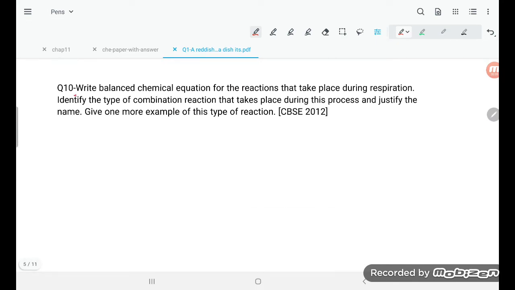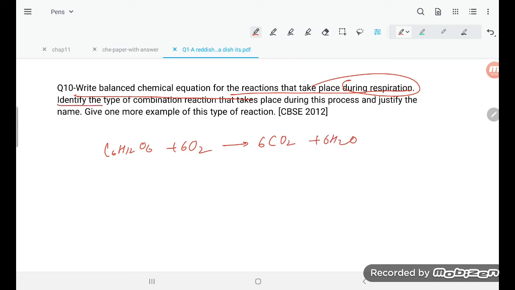Next one, write the balanced chemical equation for the reaction taking place during respiration. Again the same question got repeated, student. Already you know C6H12O6 plus 6O2 is going to give 6CO2 plus 6H2O, plus heat. So that is simple. Identify the type of reaction that takes place during this process. There is heat also, so that is a combination reaction.